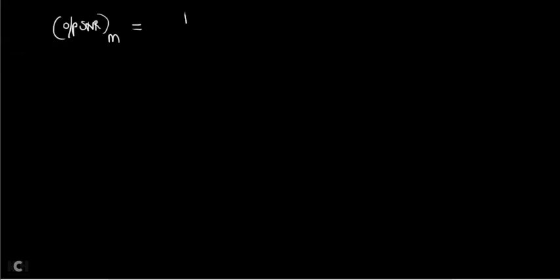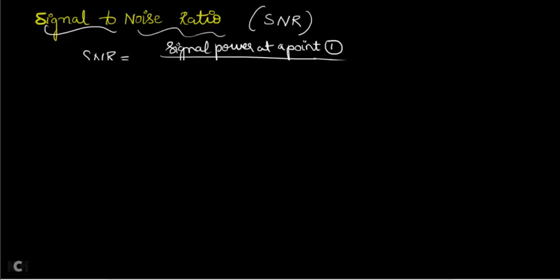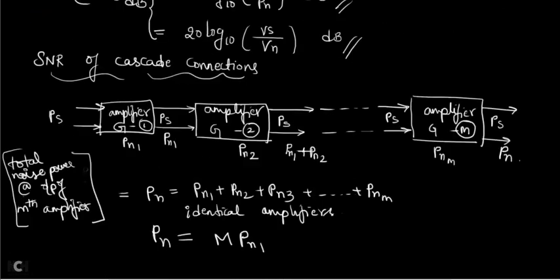What is the general formula for SNR? Signal power by noise power. So what is the signal power at the output of the mth amplifier? It is the same, PS only. But what is the total noise power at the output of the mth amplifier? The signal power is PS only.